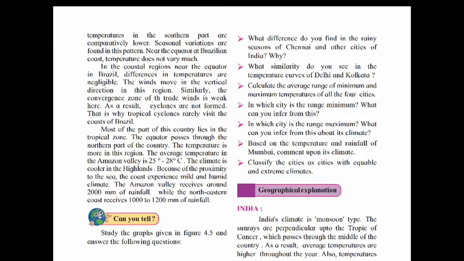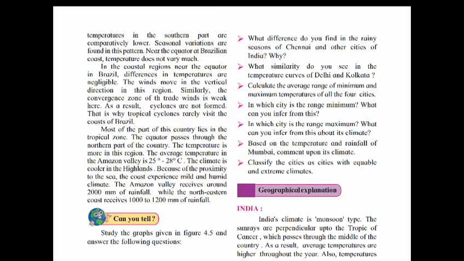Negligible here means inconsiderable. The winds move in the vertical direction in this region. Similarly, the convergence zone of the trade winds is weak here, and as a result, cyclones are not formed. Cyclones are not formed because the trade winds are weak. That is why tropical cyclones rarely visit the coasts of Brazil.